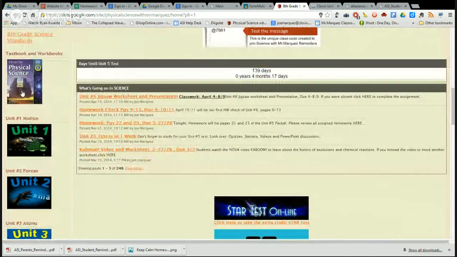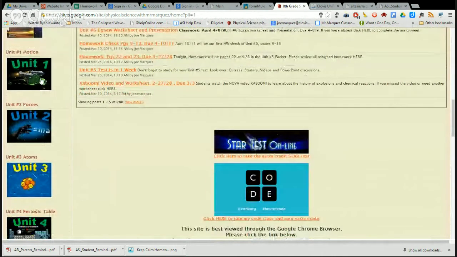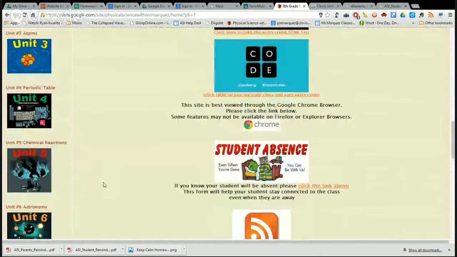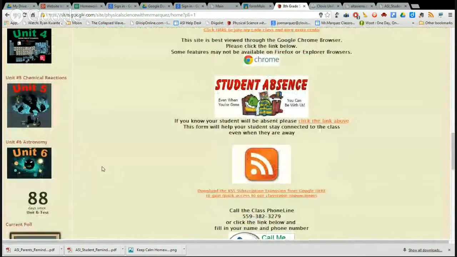If you would like to have a digital copy of our textbook, you can definitely click here and download each chapter individually or the whole textbook itself. You can also get to our units by clicking on the pictures off to the left-hand side. Unit 1, Unit 2, Unit 3, once again, are for the first semester, and Unit 4, Unit 5, and Unit 6 are for the second semester.